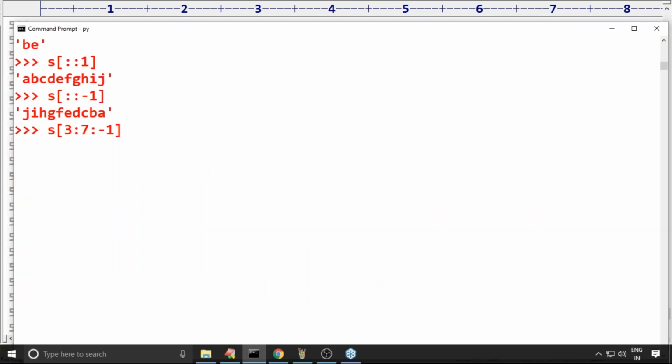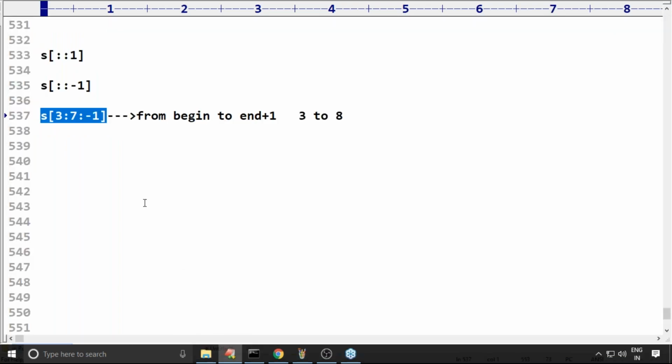Now have a look once. Here I'm trying to take S of 3 colon 7 colon minus 1, but the output by default you are going to get is empty. Clear? Any doubt? Okay, S of 3 colon 7 colon minus 1 is empty. Please take a bit special care.